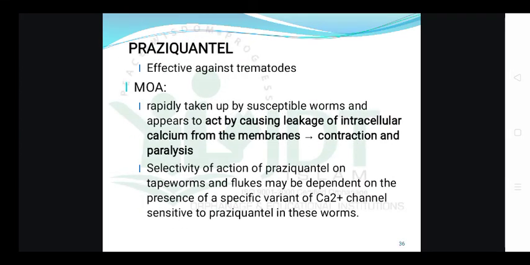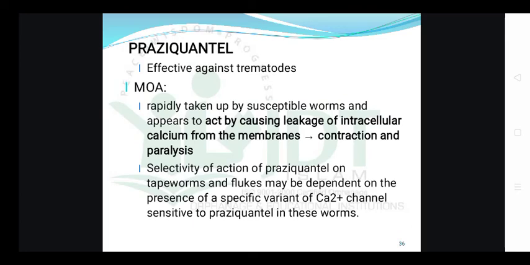Then next one is praziquantel, which is effective against trematodes. Mechanism of action: it is rapidly taken up by susceptible worms and appears to act by causing leakage of intracellular calcium from their membrane.